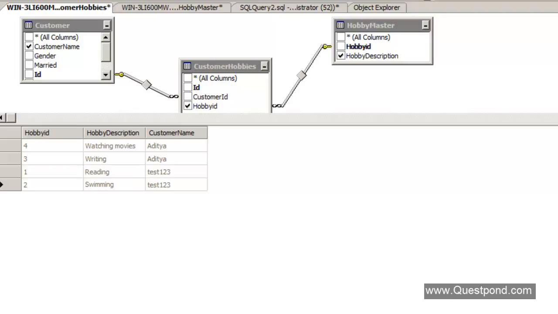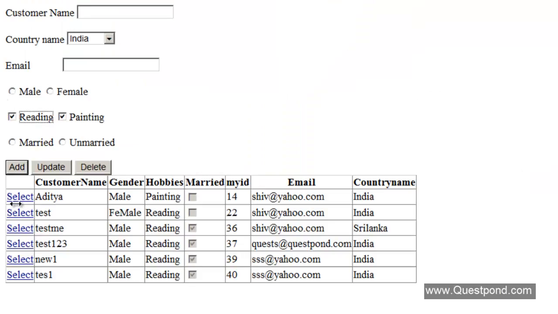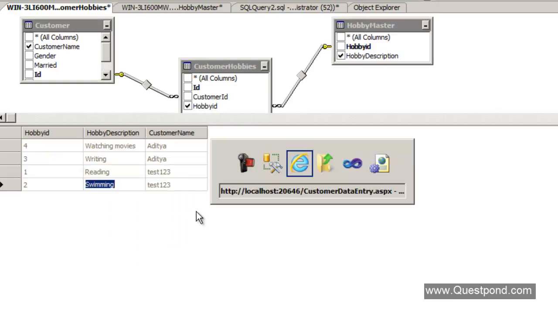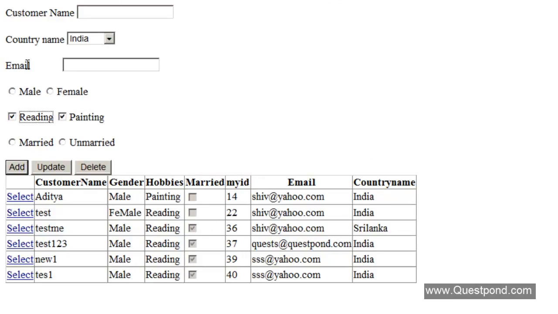So we have successfully changed our database design so that we can accommodate a one-to-many relationship between customer and customer hobbies, right? But now this is just the 20% part of the story. We have only changed the back end, but what about the front end? Because now this front end has this hobbies column as text, right? And we have done such big changes over here. So now the next thing is, we need to go and change this front end as well. We need to make some changes in the class as well. Probably we need to change something in the data access layer as well, right?